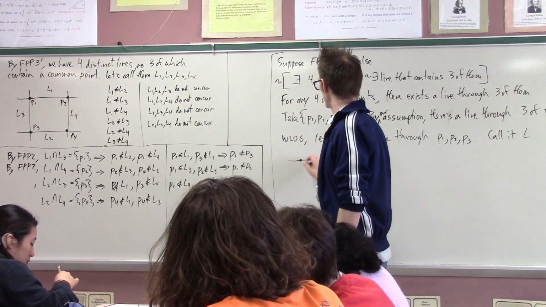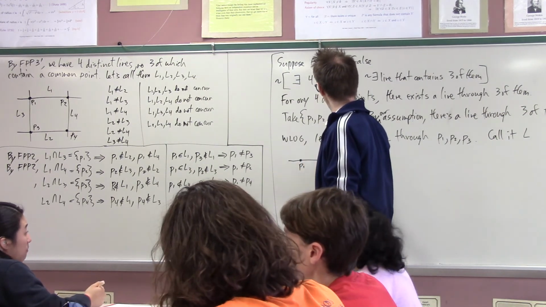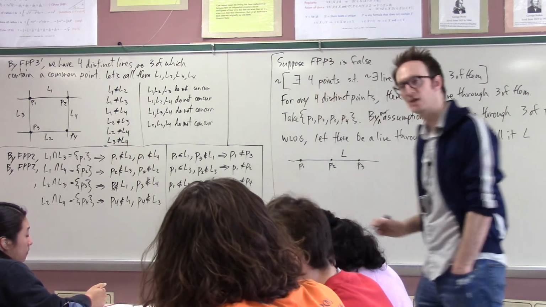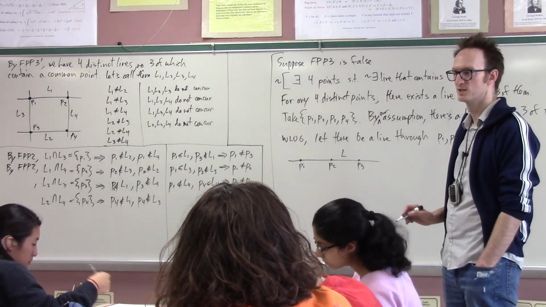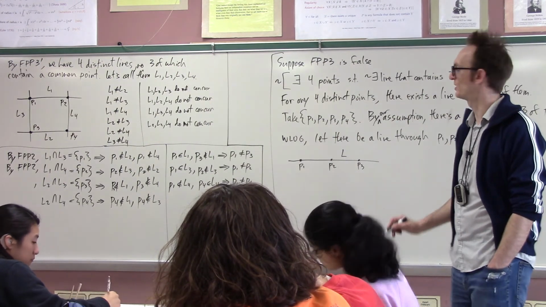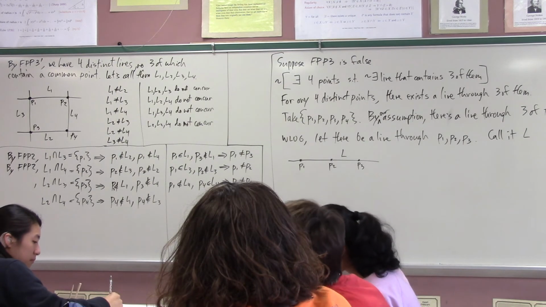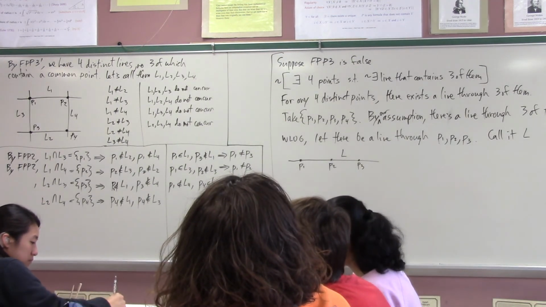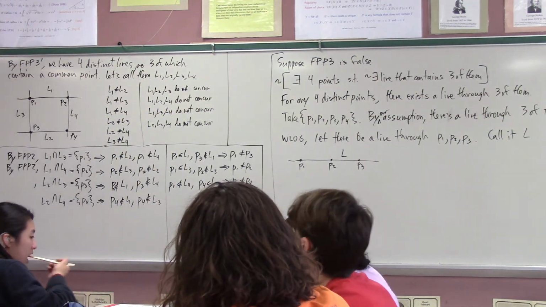Well, what does that mean? It means I have some line L, and P1, P2, and P3 are all on it. Okay, you finish it off from here. This is the crucial moment that we didn't get to in the video. See if you learned the logic of it all. Why is this impossible? Can you just check all of the lines? It can't be this way because if it goes through P1 and P3, it has to be L3, right?